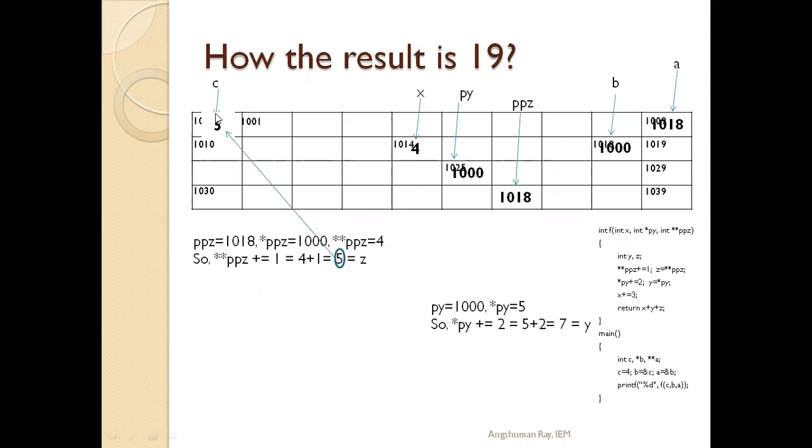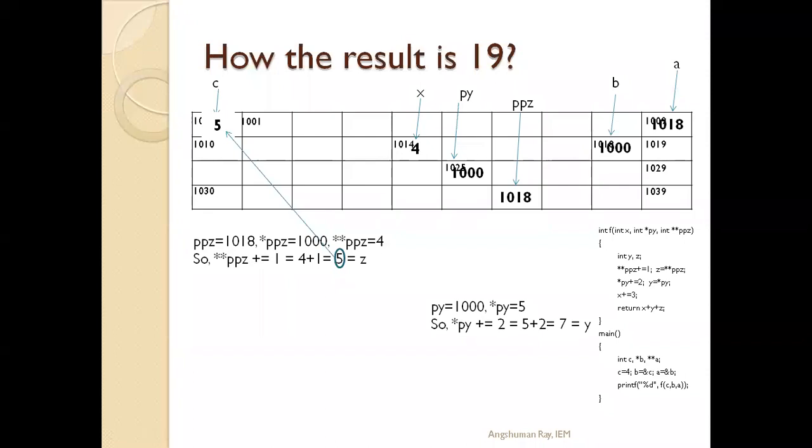Okay, so this 5 plus 2, that is 7. Again this 7 is stored at star of PY, because it is told that star of PY plus equals 2, which means star of PY is equal to star of PY plus 2.